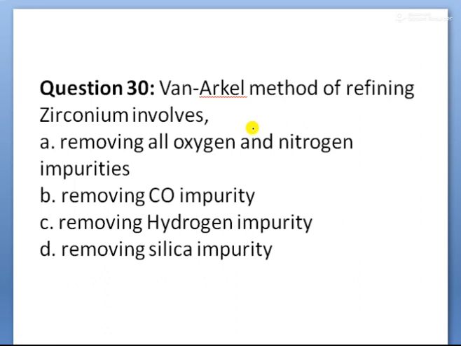So observe the options: removing of all oxygen and nitrogen impurities. Removing of carbon monoxide is wrong, removing of hydrogen impurity is wrong, removing of silica is wrong; removing of oxygen and nitrogen impurities is correct, children. This is memory based. Van Arkel method is one of the refining methods, children. So in this method, there is removal of nitrogen and oxygen.